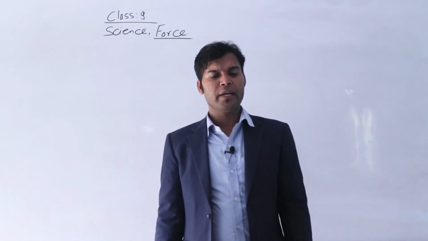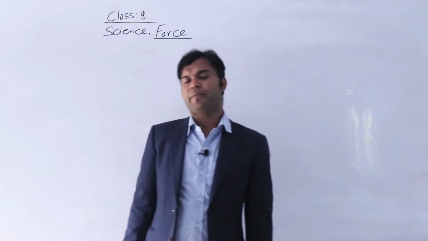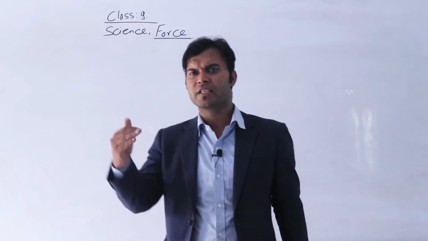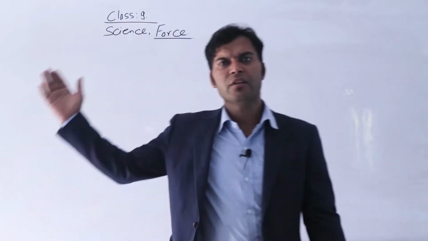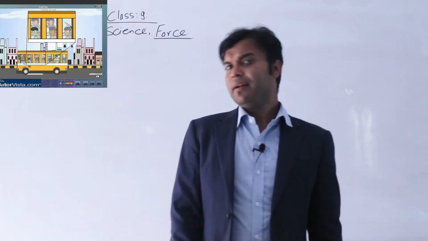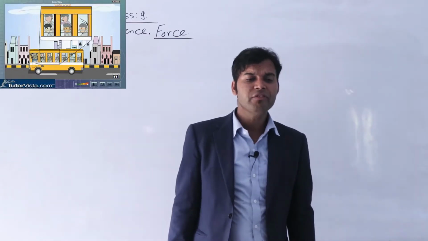It is of the following three types. There are three types of inertia: inertia of rest, inertia of motion, and inertia of direction. Please look at some examples of inertia. First one is inertia of rest.